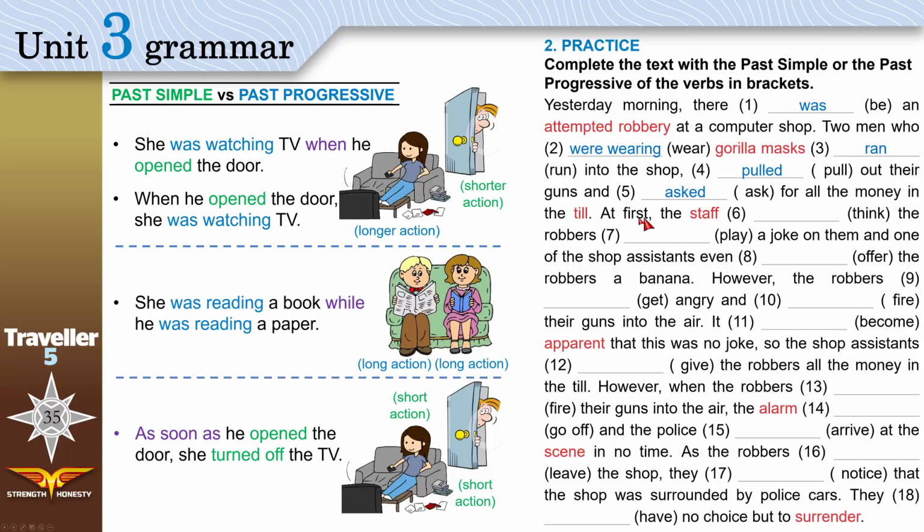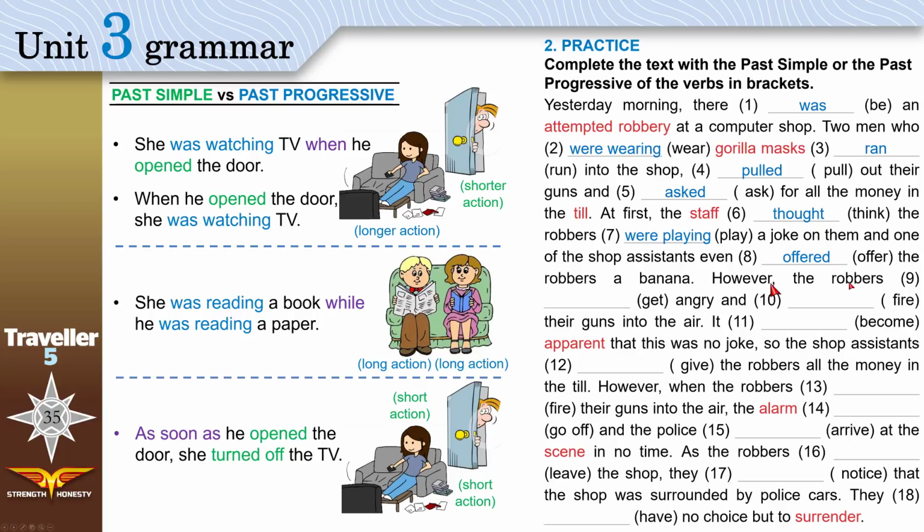Okay, easy. At first, the staff, people who worked at the computer shop, think is a stative verb, so it's easy. Just use thought. Go to page 95 and find the passive think, thought. The robbers play a joke on them, and one of the shop assistants even offer the robbers a banana. This happened first. They thought it was a joke that was still happening when they offered the banana. So we give this past progressive and we give this past simple.